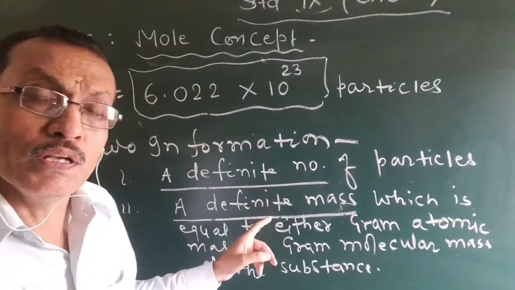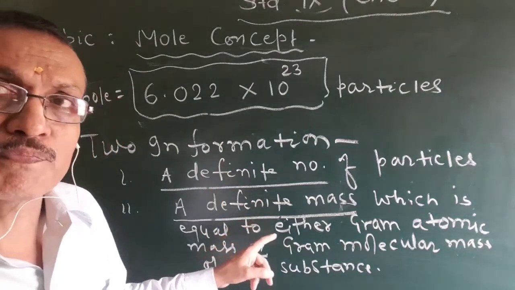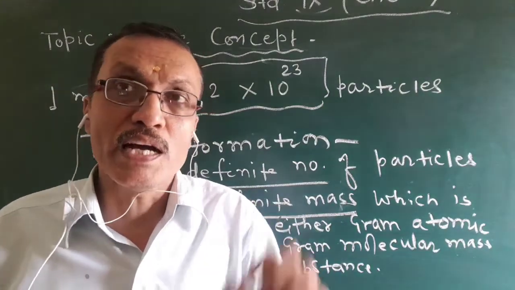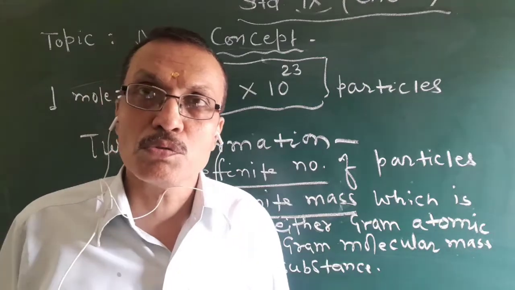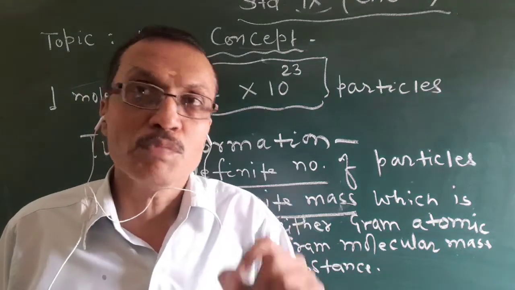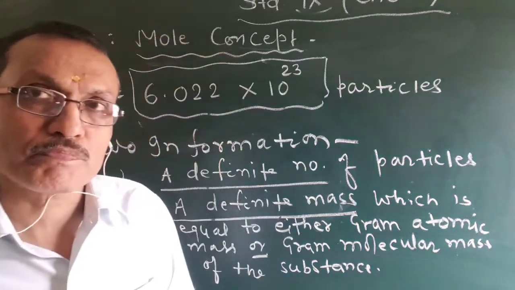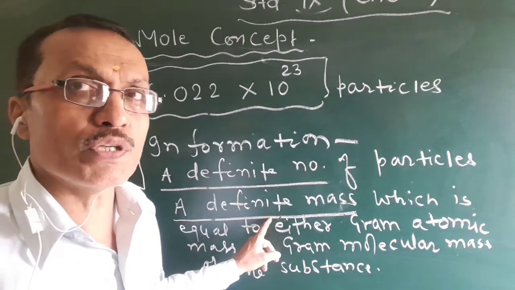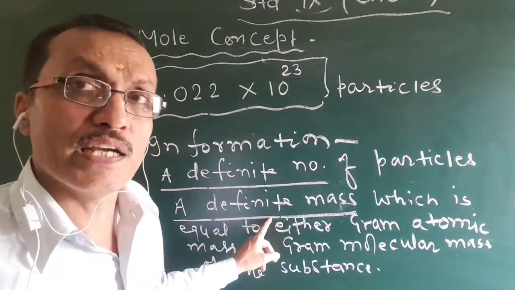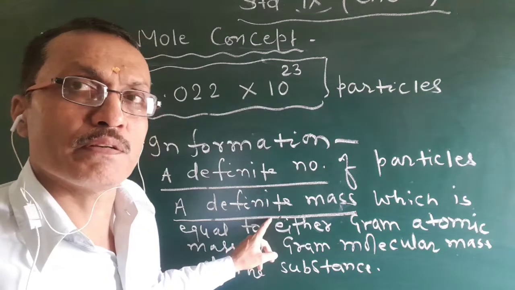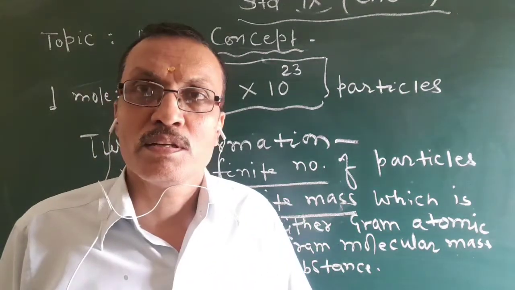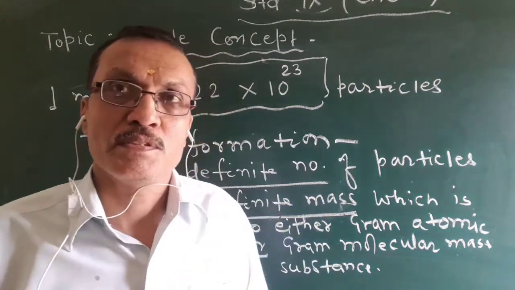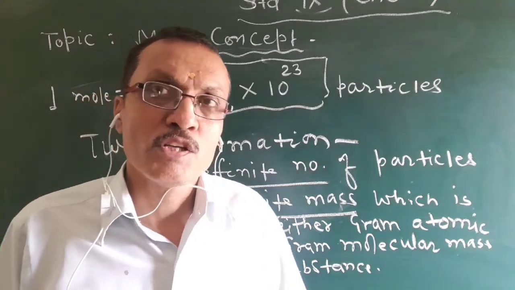So students, mole tells us about two things: a definite number of particles as well as a definite mass, and that definite mass is either equal to the gram atomic mass or gram molecular mass of the substance. So in this respect, mole is different from ordinary units, because ordinary units are silent about any mass, but a mole gives us an idea about a definite mass too, right? So this is the mole concept.